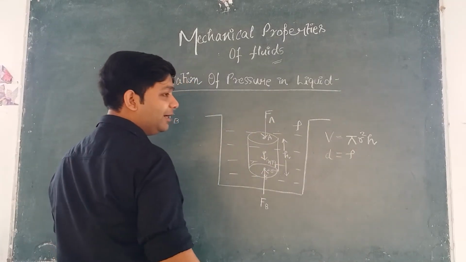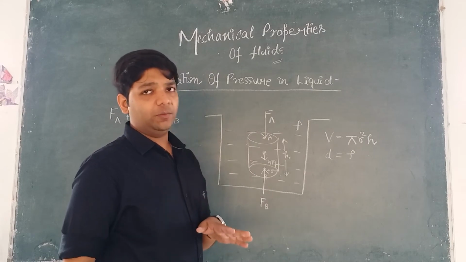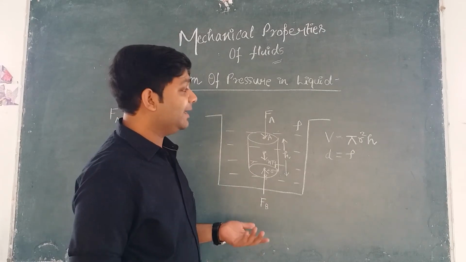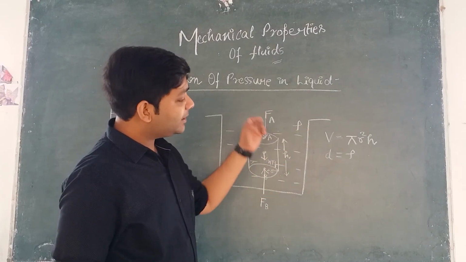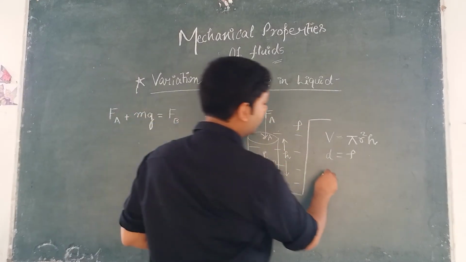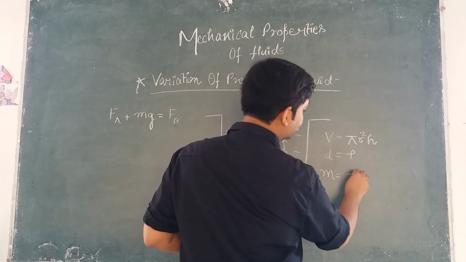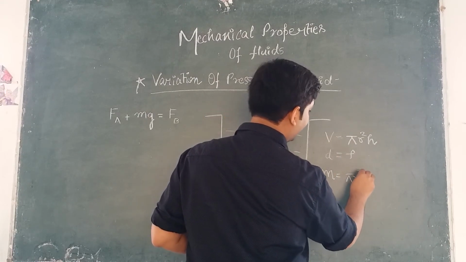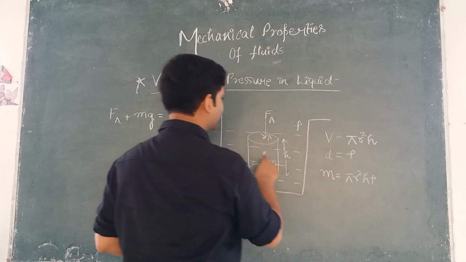Now we know one relation which is density is equal to mass upon volume. हम सबने पढ़ रखा है अपनी छोटी क्लासेस में. Density is equal to mass upon volume. So mass is equal to density into volume. ठीक है, तो mass क्या हो जाएगा, density into volume, इन दोनों को मल्टीप्लाई कर देंगे. So it will be equal to pi r square h rho. This is the mass of the cylinder.